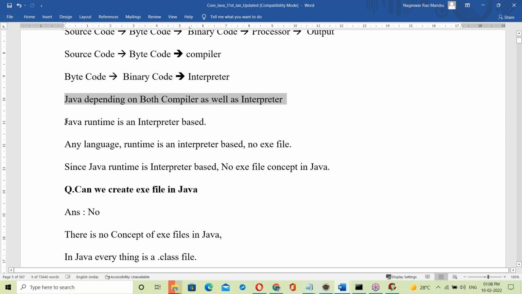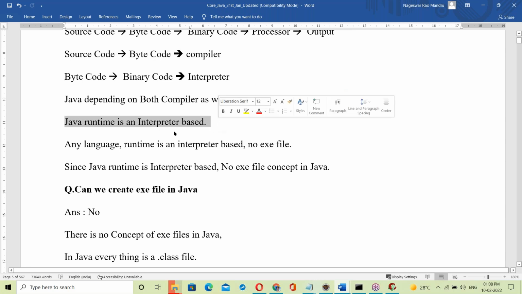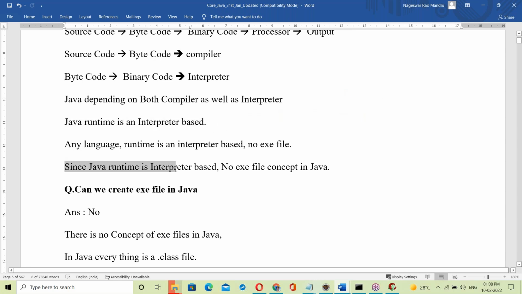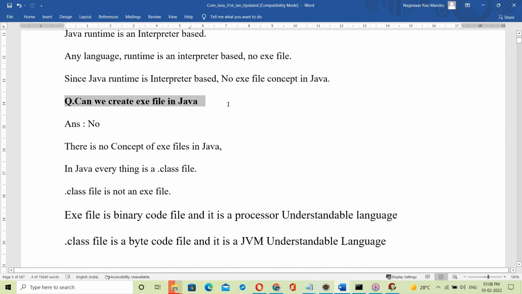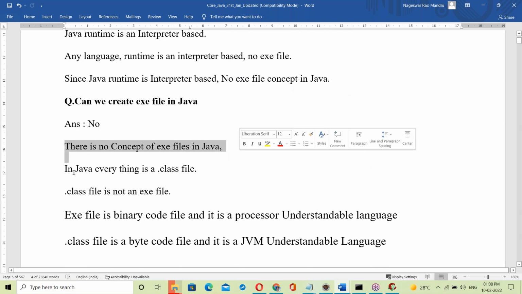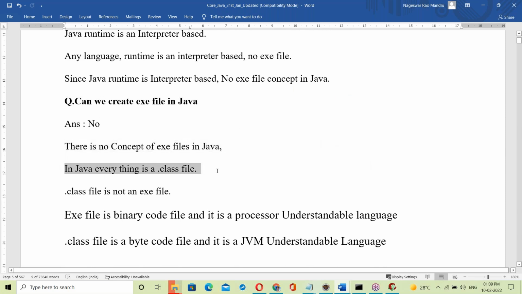Yes, Java runtime is interpreter based. Since the Java runtime is an interpreter, there is no exe file concept in Java. Can we create an exe file in Java? No. There is no concept of exe file in Java. In Java, everything is a dot class file. The dot class file is not an exe file.